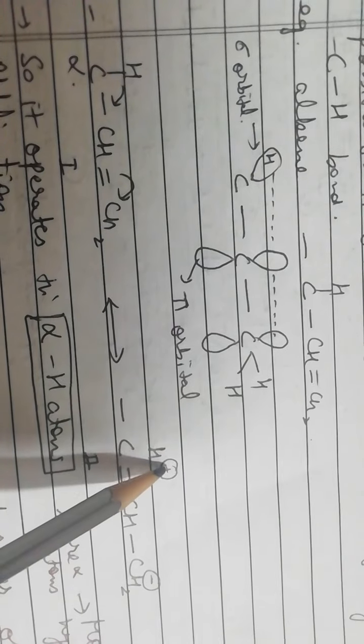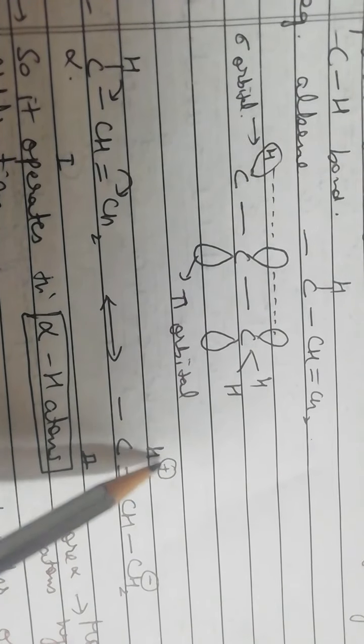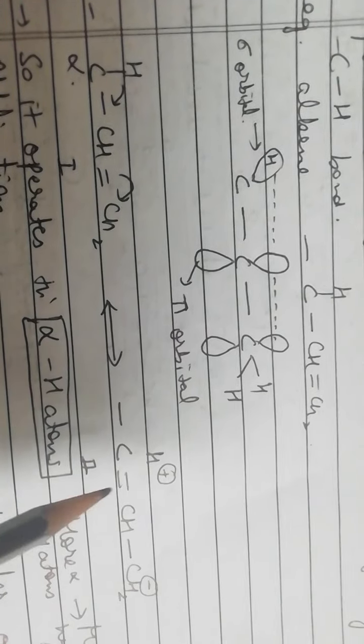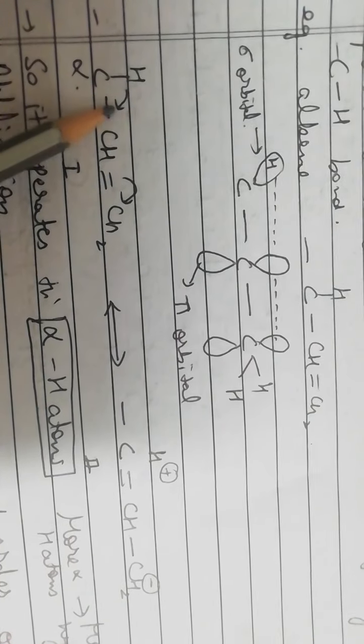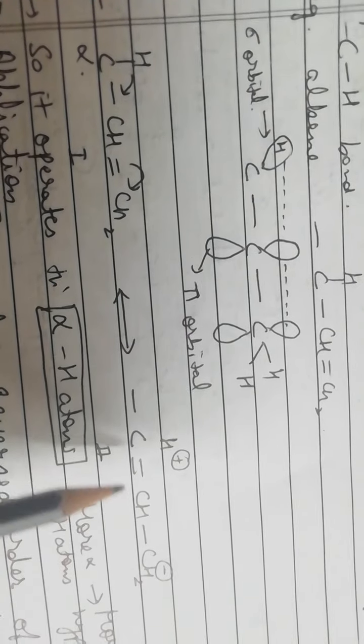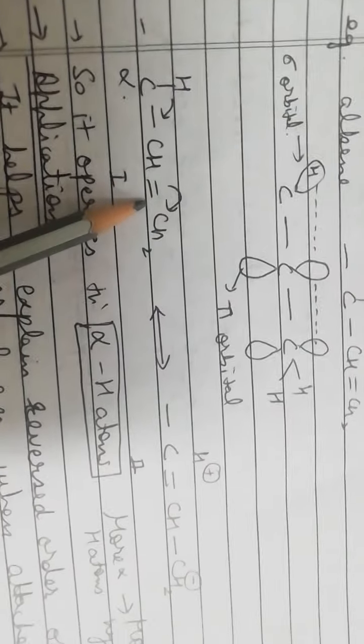This hydrogen carrying positive charge is strongly connected to the pi orbital cloud of this species. Because these electrons have moved on this side, we get C double bond C, single bond CH2 negative. This is structure number 2. From this structure we can see that hyperconjugation operates through alpha hydrogen atoms. So the more the number of alpha hydrogen atoms, the more will be the hyperconjugative structures.